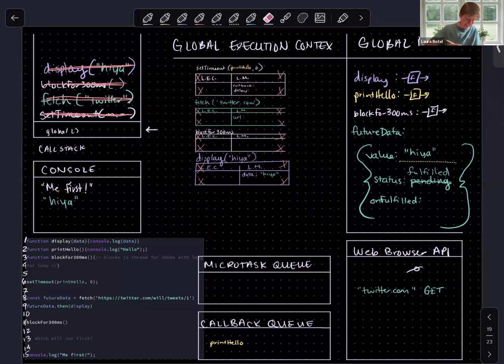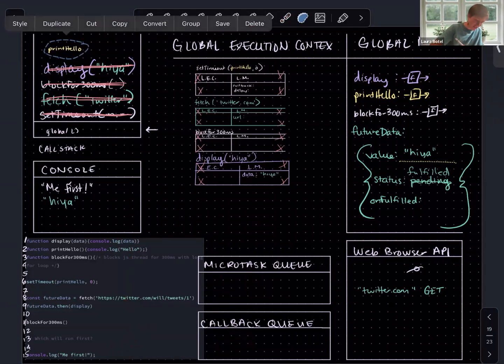We have dequeued our display function. Our event loop is checking, is the call stack empty? It is. Has all of the synchronous code run? It has. Is the microtask queue empty? It is, which means finally, after many milliseconds later, we can push print hello onto the call stack. So let's do that. Print hello has been so patient.